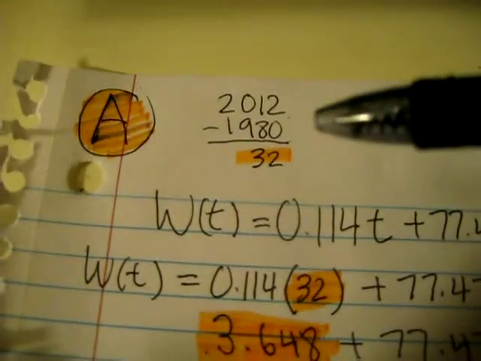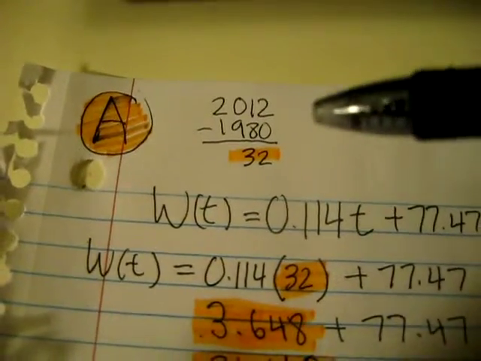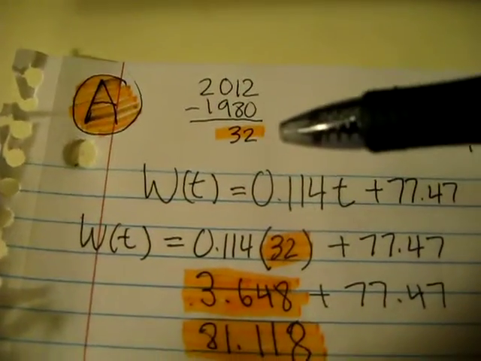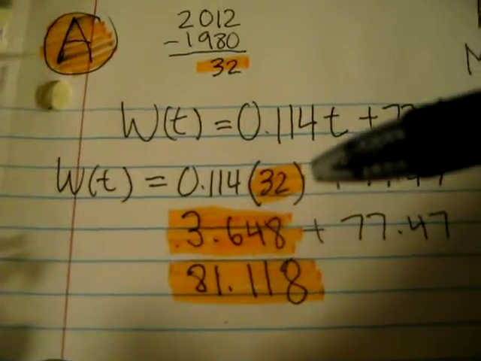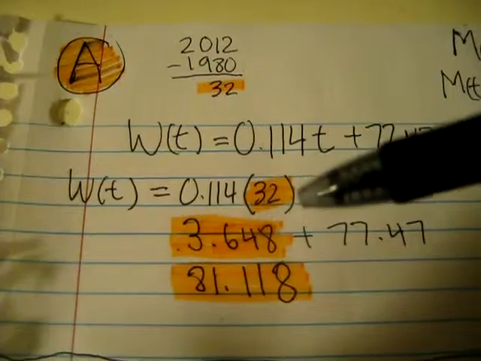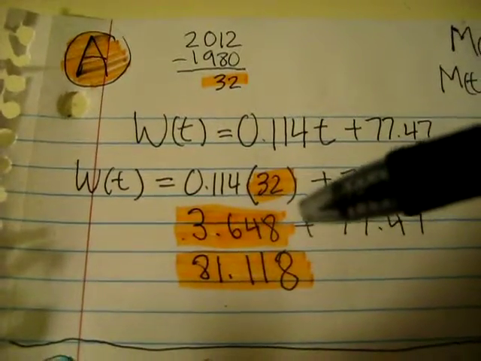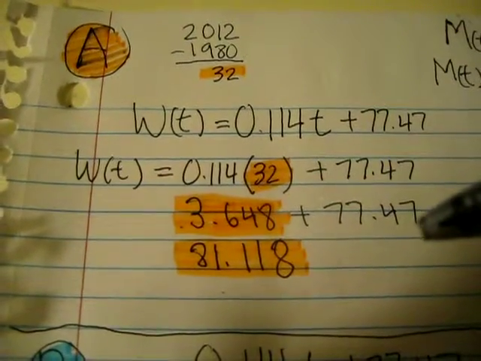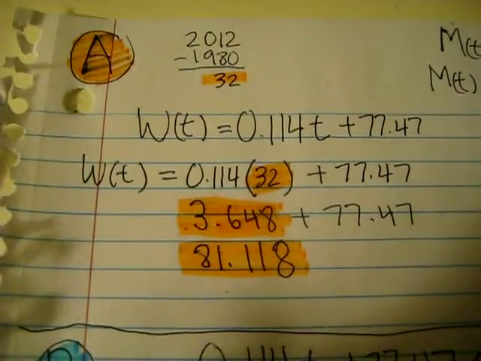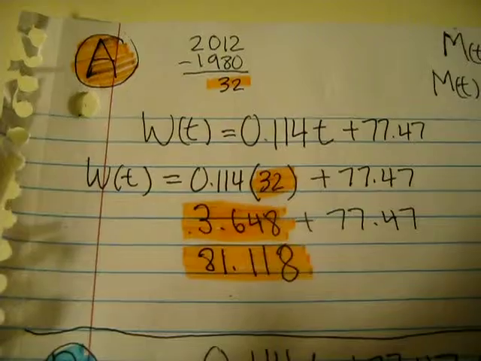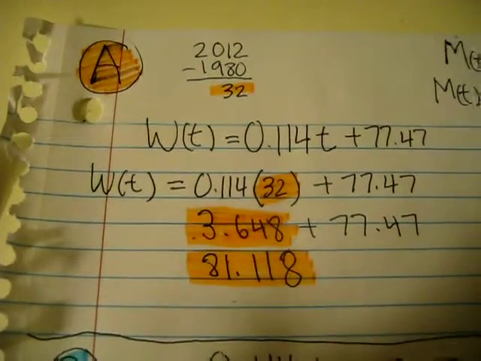So we do 2012 minus 1980, which gives us 32, and so that is T. So we plug that into T. So 0.114 times 32 is 3.648, and we add that to 77.47, which gives us 81.118. So women born in 2012 have a life expectancy of 81.118.